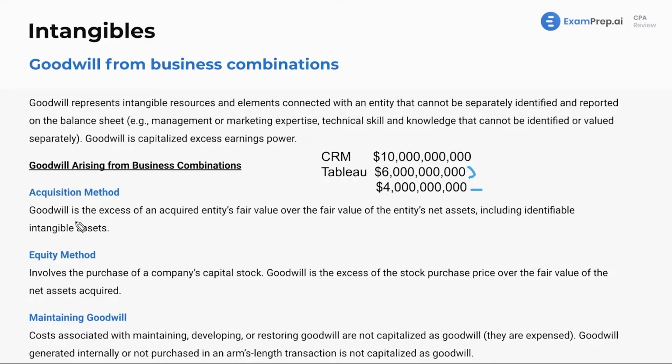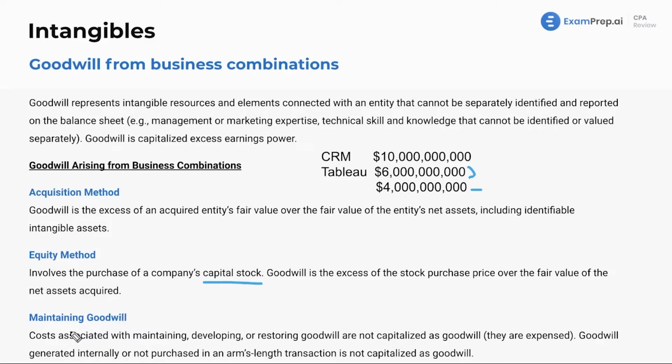What about acquisition method? Well, goodwill is the excess of an acquired entity's fair value over the fair value of the entity's net assets, including identifiable intangible assets. Not too different in terms of methods. It's just this is purchasing the company's capital stock. This is more so a private sale, I would say. Whereas this is them just going on the stock market, buying it all up, right?